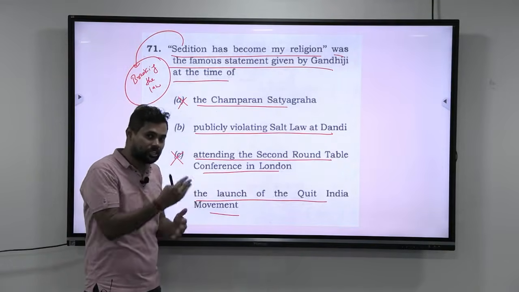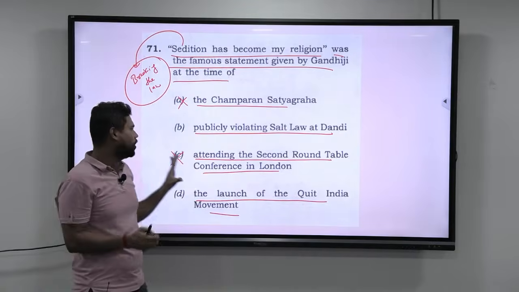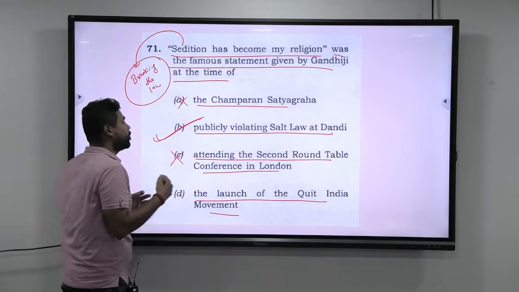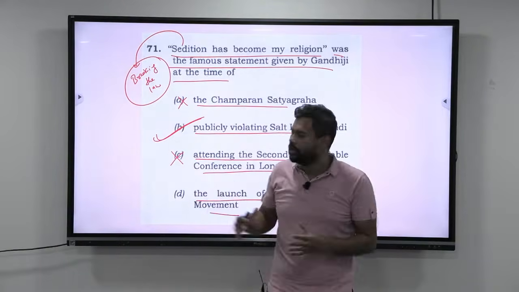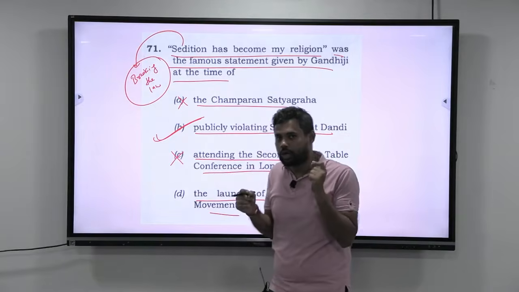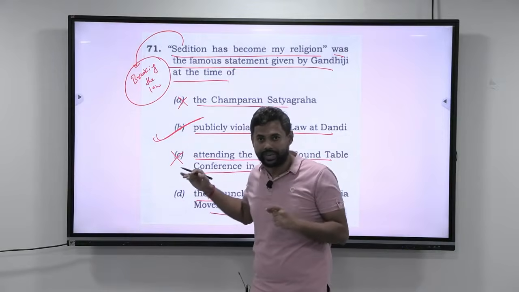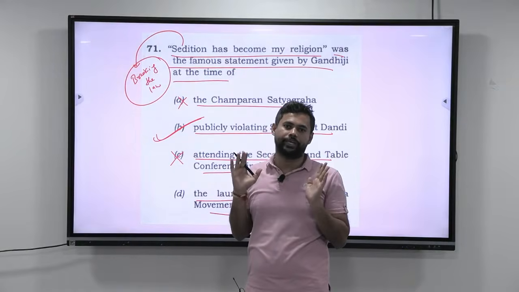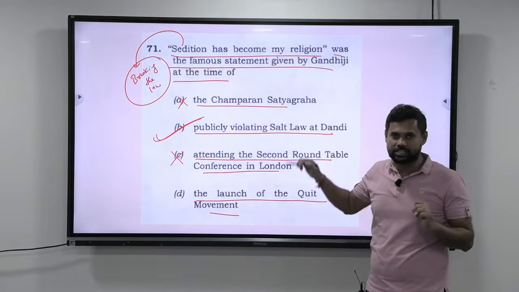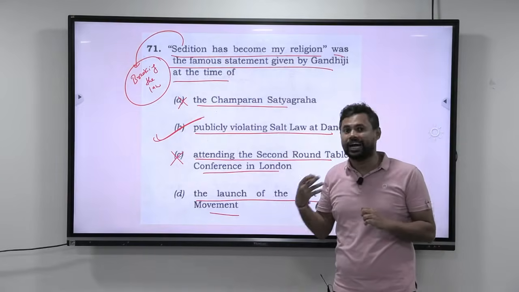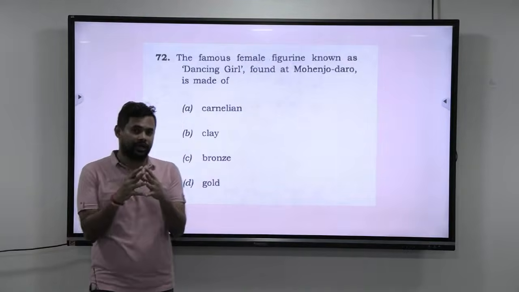Now I am discussing this with the presumption that you have no idea about this statement, but you are able to use your lines of thought to come to the answer. So I can say that B may be the correct answer. Overall B is the correct answer, but I told you how you can come down to 2 options and use your logic to get the right answer. You should not just guess, but use some logic to break that 50-50 probability. So the answer for the 71st one is B, publicly violating salt law at Dandi. And yes, at Dandi, when Gandhiji broke that salt law, that is when he said sedition has become my religion.